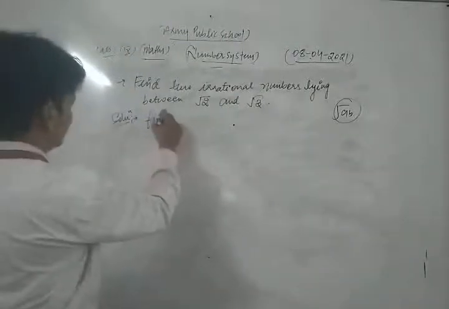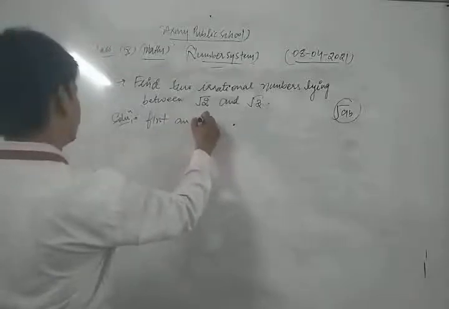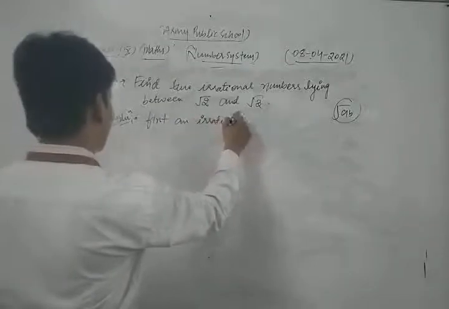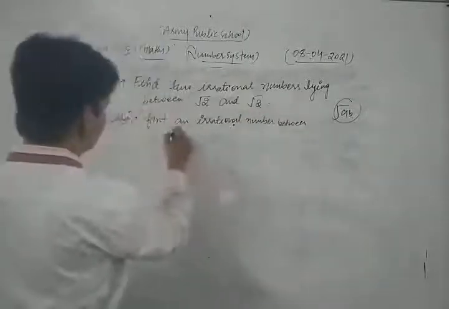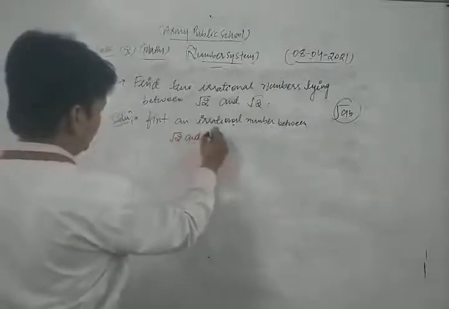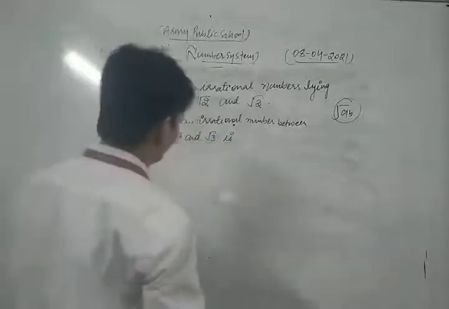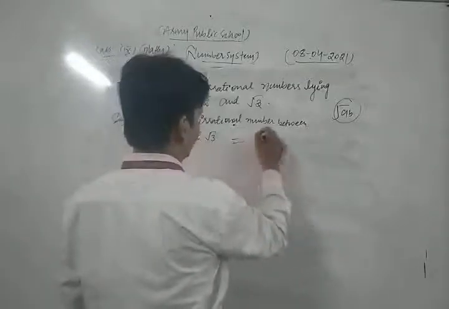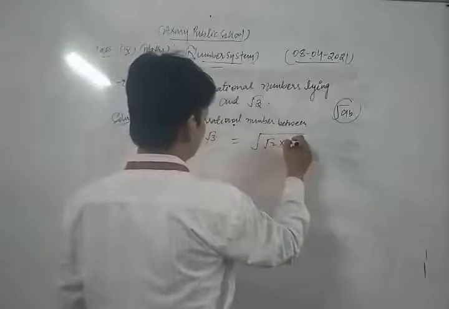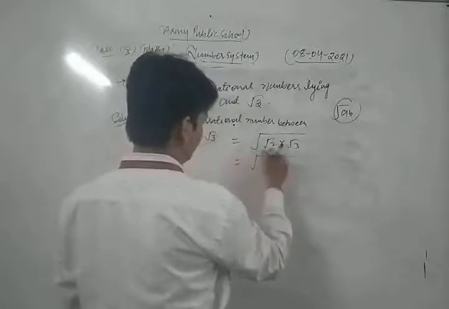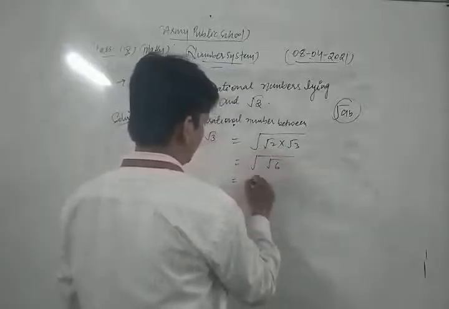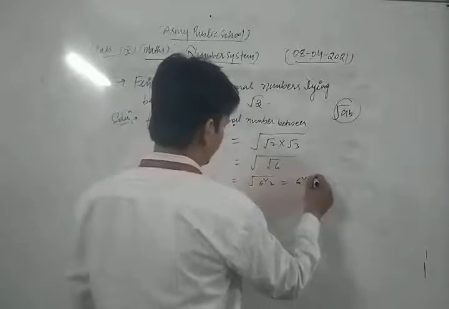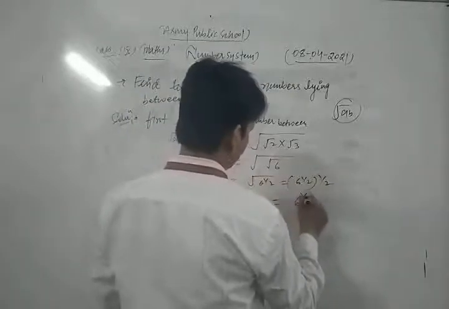So first we find an irrational number between under root 2 and under root 3, which is under root a into b. Here a is root 2, b is root 3, so that is under root 6, that is 6 to the power half, and also we write root 2 as 2 to the power 1 by 2, that is 6 to the power 1 by 4.